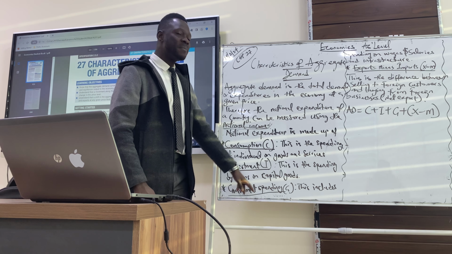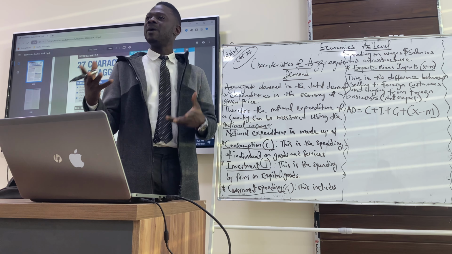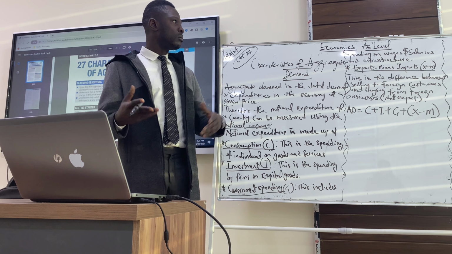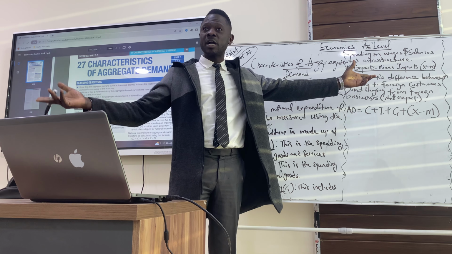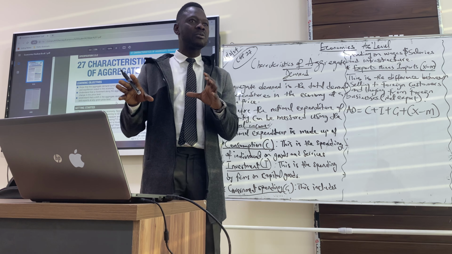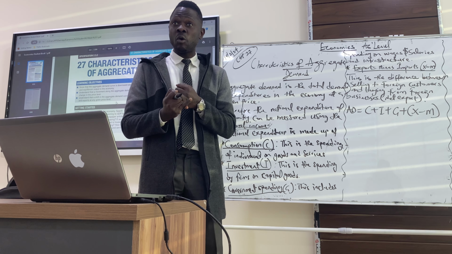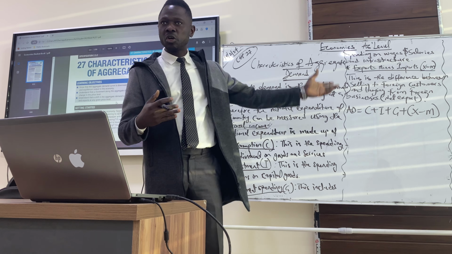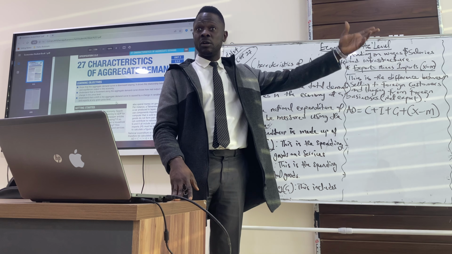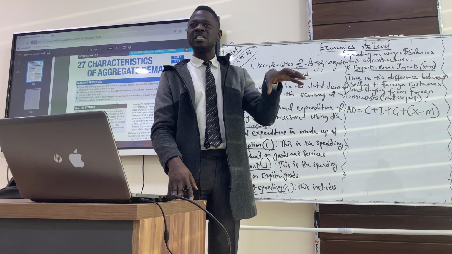Then the third one is government spending. When we talk about government spending, we're talking about government expenses, government finances on maybe wages and salaries of government workers or infrastructure. Government also spends, but their spending is about the welfare of the citizens. So they spend on maybe salaries of government workers, infrastructure like street lighting, roads, bridges. Government spends on those things too. They are part of our national expenditure.